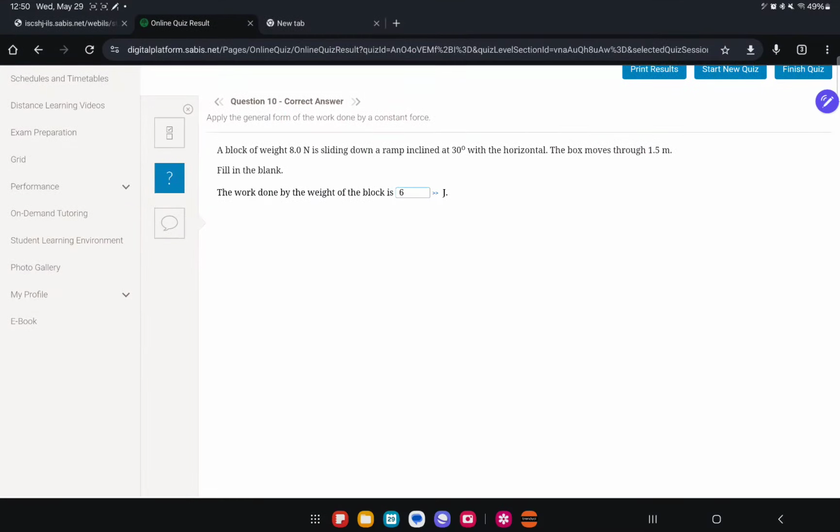I'll show you how to solve it. You have this here. The box is over here. The weight is always acting perpendicularly downwards, W. You have 30 degrees as this incline, and I want this angle over here between the force, weight, and the distance. How would I find this angle? Think of it like this. This here is a right triangle. So if this is 30 degrees, over here it's going to be 60 degrees.